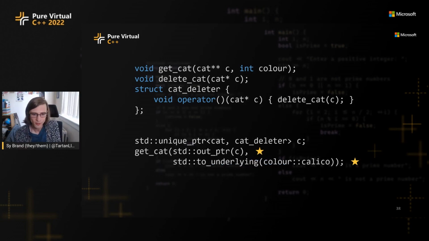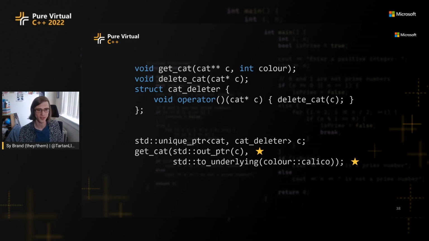We now have std::out_ptr, which handles that resetting and everything for you. And there's also std::inout_ptr, which is for that use case where it depends on the old value of the unique pointer. Then we have std::to_underlying, which will take the enumerator and cast it to the integral value of the underlying type. We don't have to do static_cast. We don't have to think about what type it is. We just say, give us the integral representation of this thing. So this, I think, is a much more ergonomic solution.